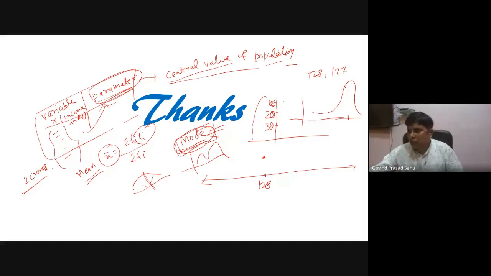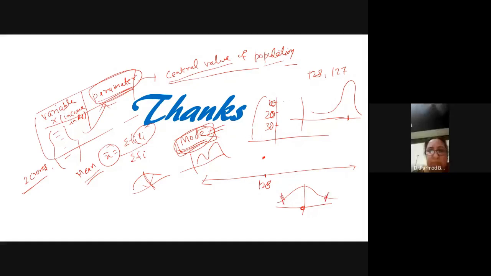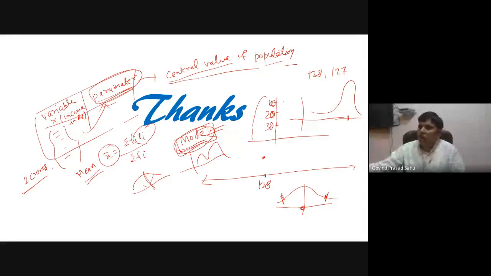Mode is also preferable sometimes, but in practice average income is mostly a normal distribution, always bell shaped if we talk in particular. So mostly the average income is some sort of mean, median, or both. Mean is not a good parameter here. Median is better than mode.